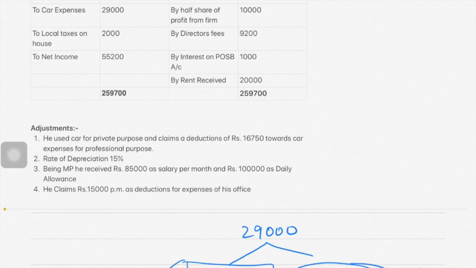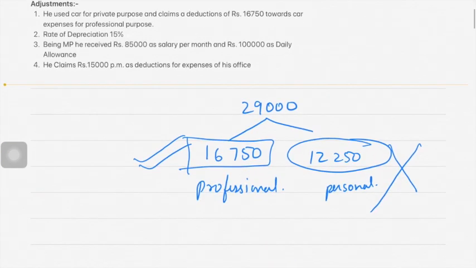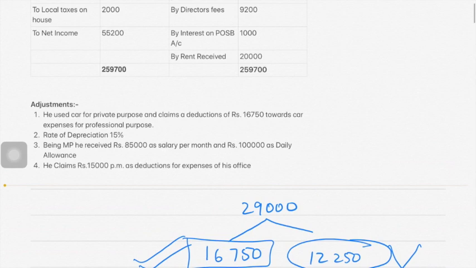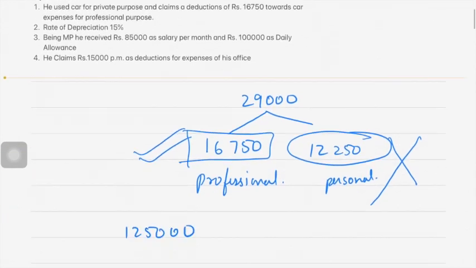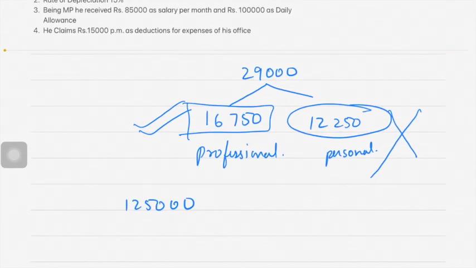This rate of depreciation is for the car, because the car is the only depreciable asset this person has. So the car he purchased for 1,25,000, correct? And on 1,25,000, 15% is depreciation. So how much does 15% come to?